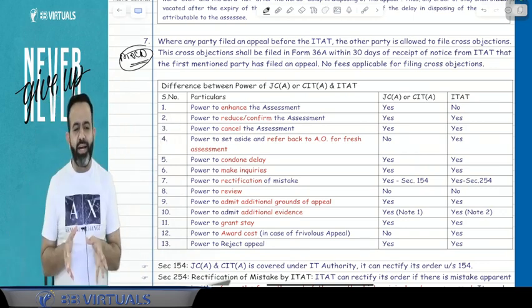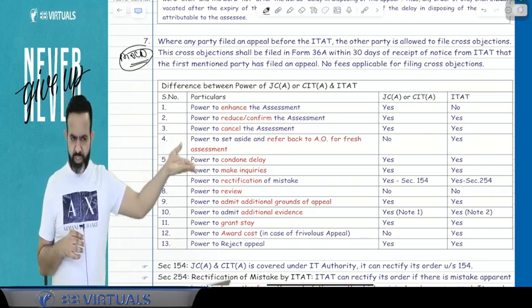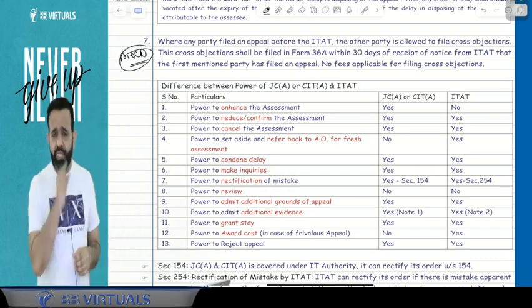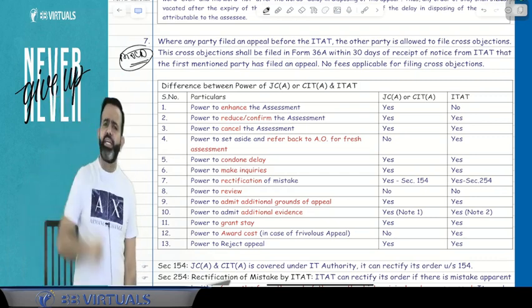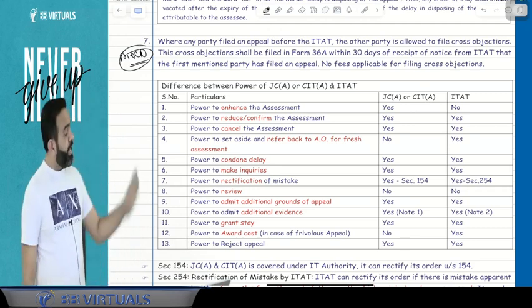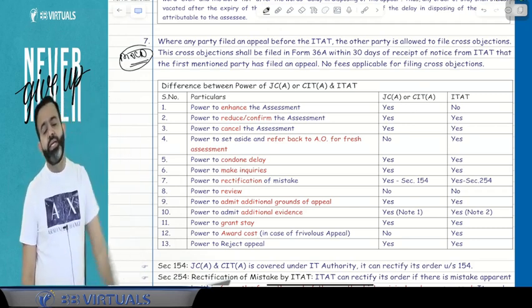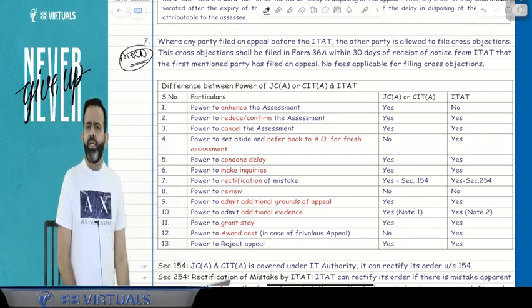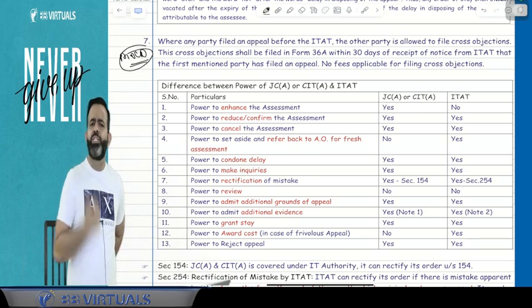If you want to tell now, you can do the cross objection. Now cross objection, many times I can take an example. For example, there is a decided case law of the Supreme Court and the department filed the appeal to the ITAT. When you won the case in the CIT appeal, then the department filed the appeal to the ITAT, then you can file the memorandum of cross objection to the ITAT.